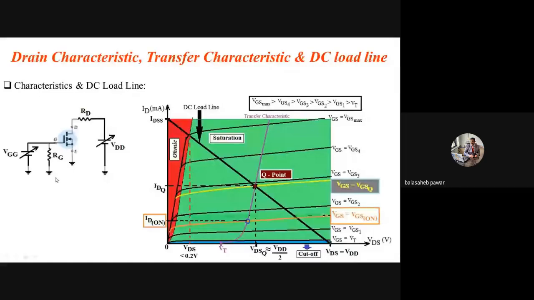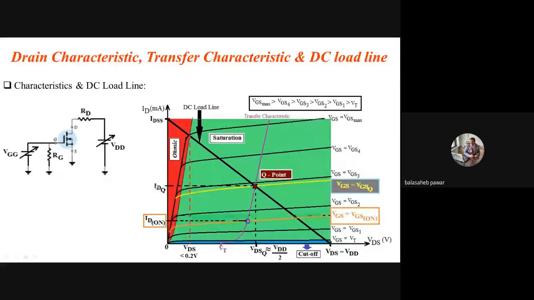Now, how can we set this VG equal to 2 volt by using a separate DC source, that is this VGG? I will adjust it to 2. That's all. Whenever I connect it at the gate terminal with respect to source, and turn on this VDD, there will be a non-zero ID. That current will be equal to IDQ, because the gate to source voltage is VGSQ, right? And whatever drain current flows is known as IDQ.